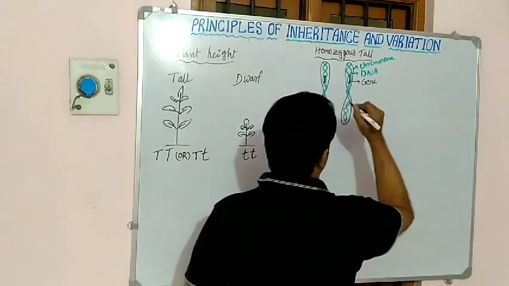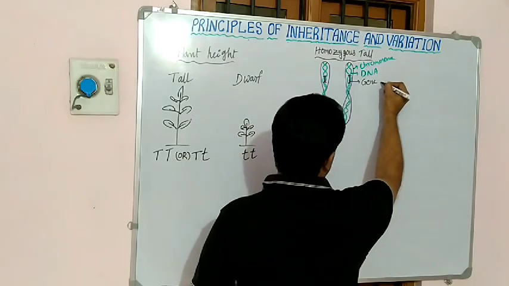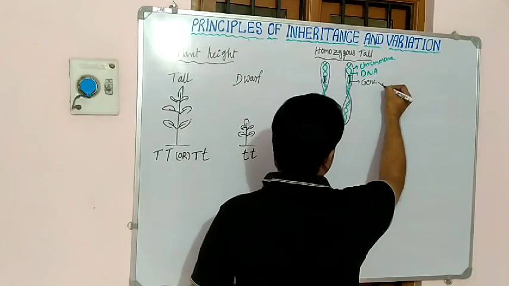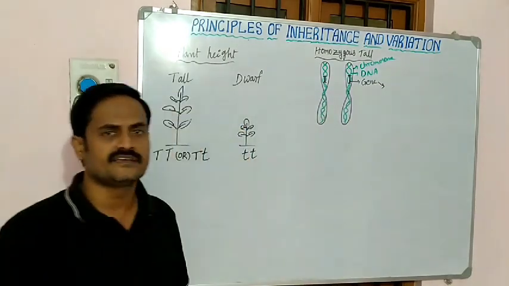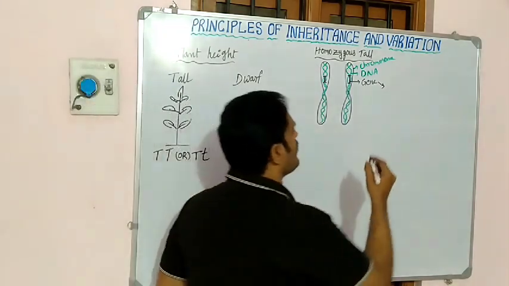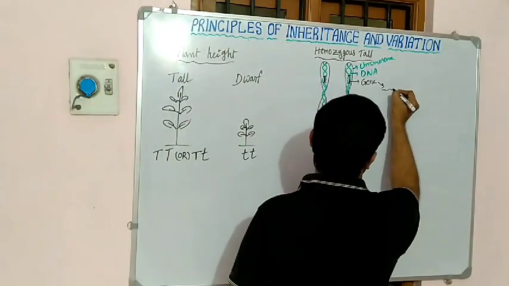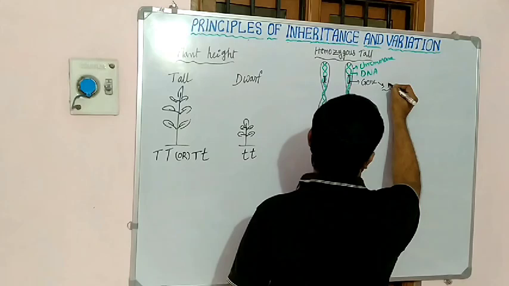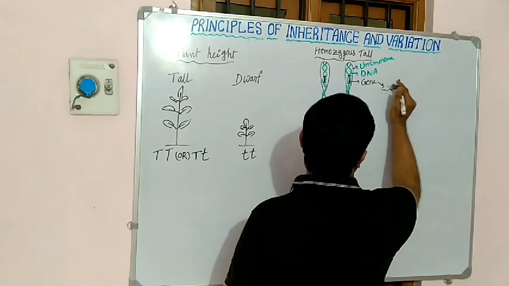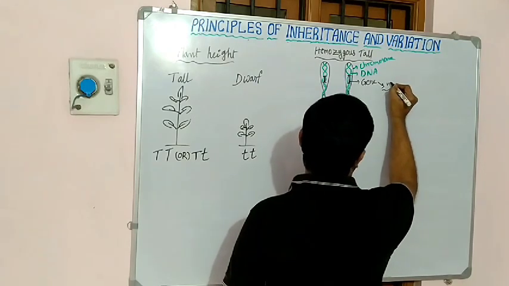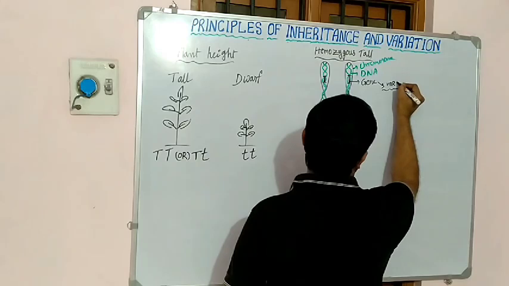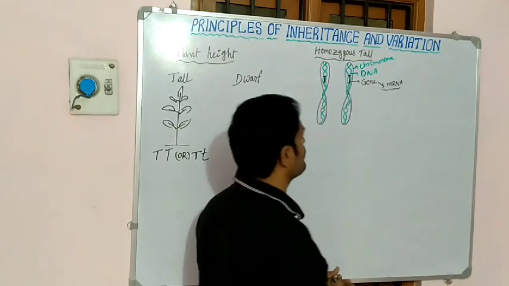Suppose I first discuss this gene. This kind of gene forms RNA here. Which type of RNA? Suppose it is mRNA.